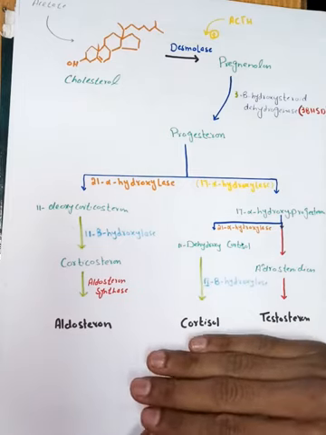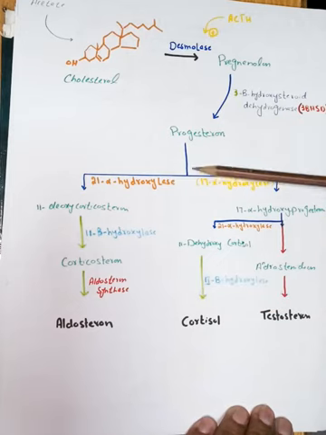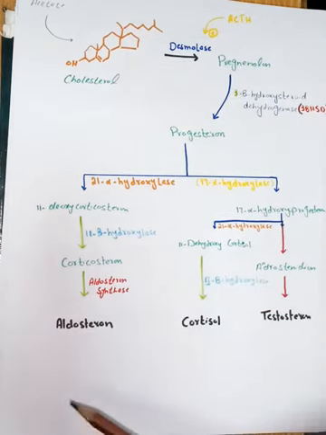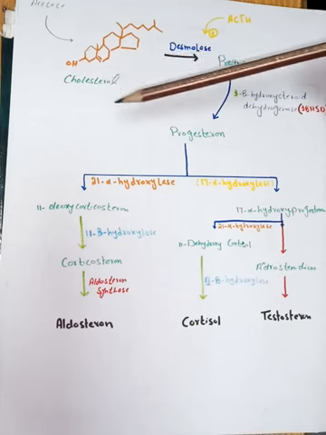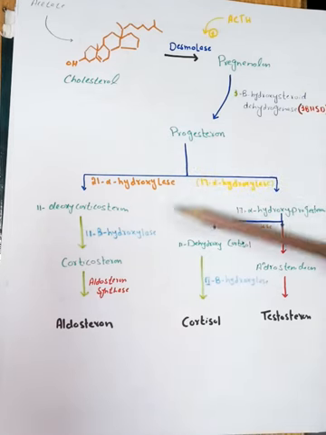And if we look at their precursors, we will get to know that the precursor of all these hormones is, yes, here it is, cholesterol. So it means all these steroid hormones are derivatives of cholesterol. This cholesterol is converted into these steroid hormones after being converted into some different intermediate molecules as well.